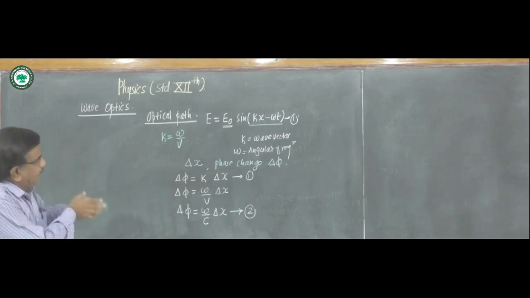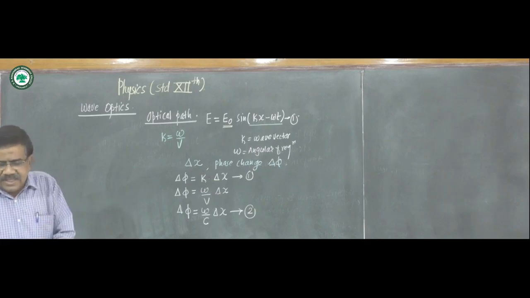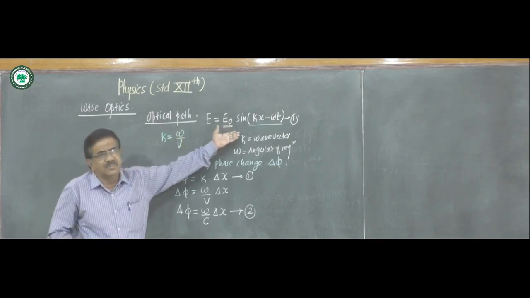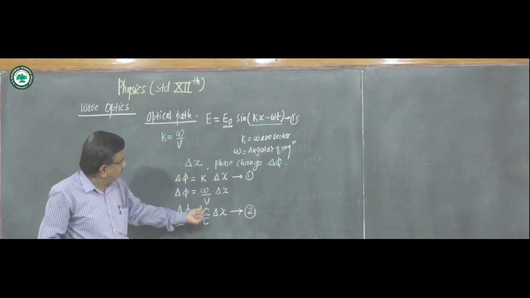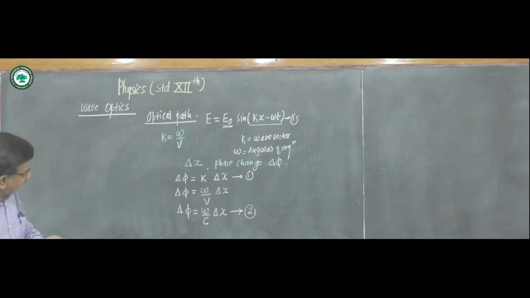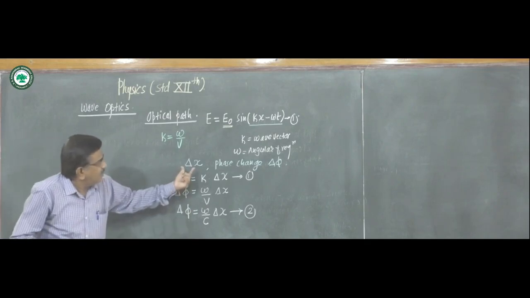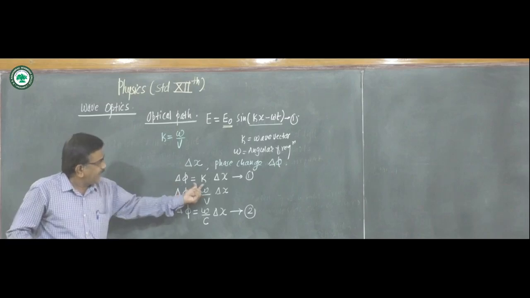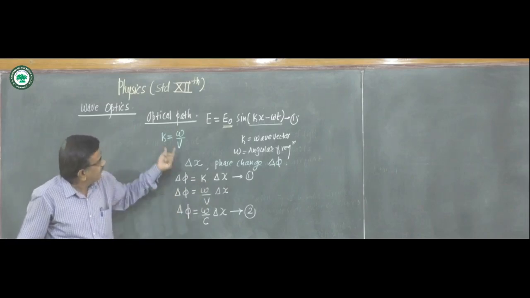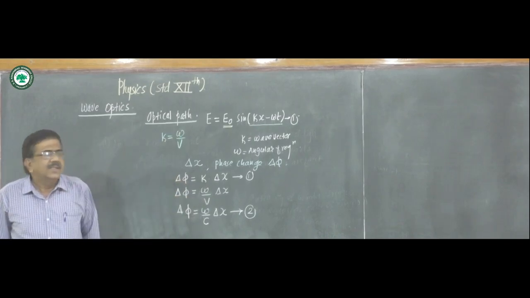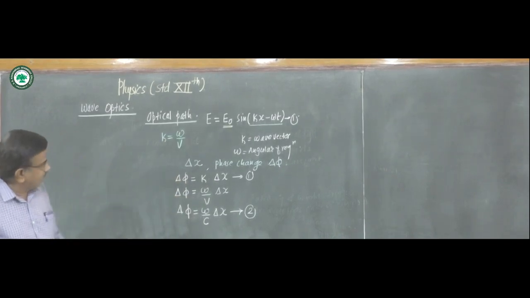Now if this wave is traveling in a medium of refractive index n, this is the wave traveling in a vacuum. In vacuum, we write the speed of light as c, and we get the phase change delta phi for the part delta x as delta phi is equal to k delta x. K is omega upon v, but for vacuum v is equal to c.